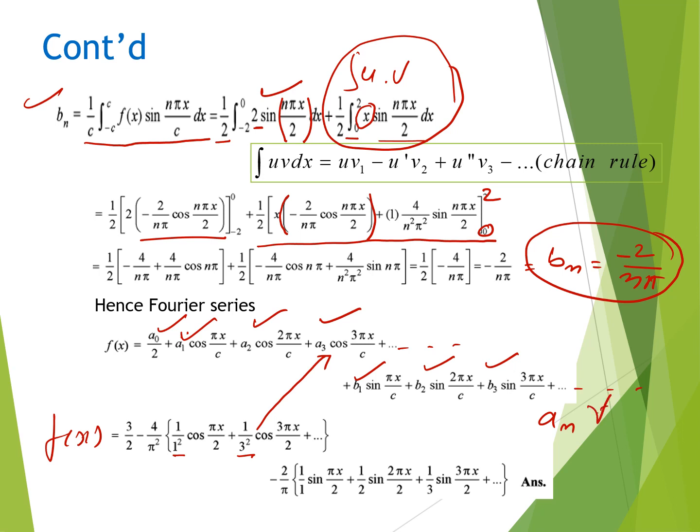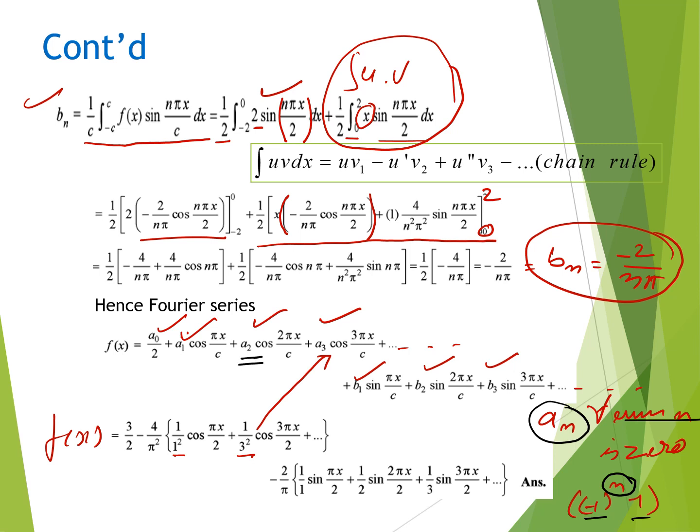Remember, this is for a3 because the value of an for all even n is 0, because we have one term over there, minus 1 to the power n minus 1. Whenever the value of n is even, that means minus 1 to the power n is, you can say, minus 1 to the power 2, it will be plus 1. Plus 1 minus 1 result is 0. So the value of all the an for n even is 0.